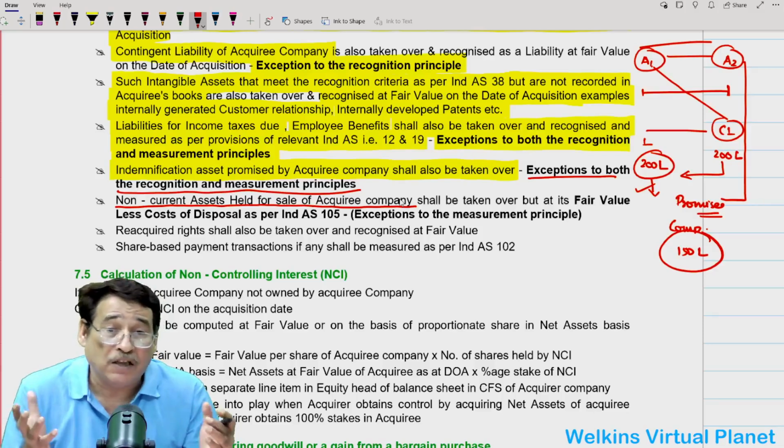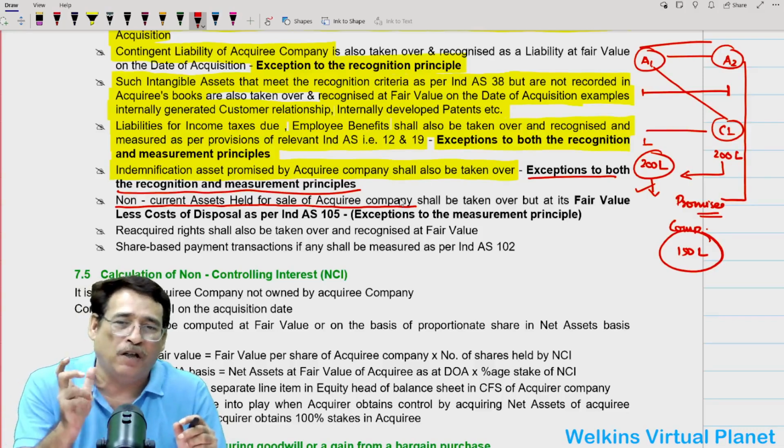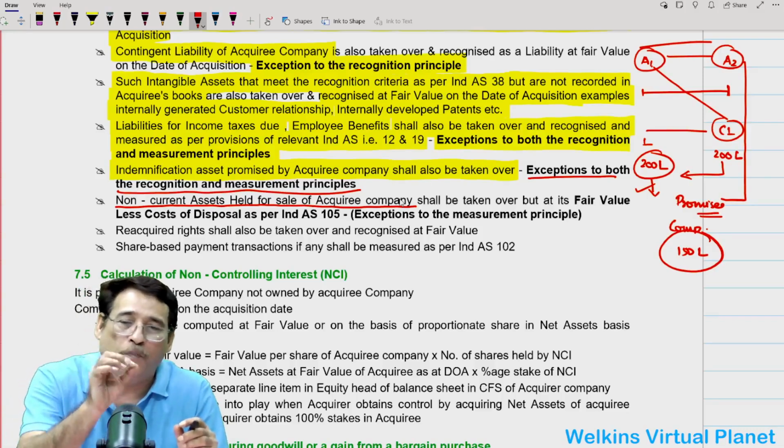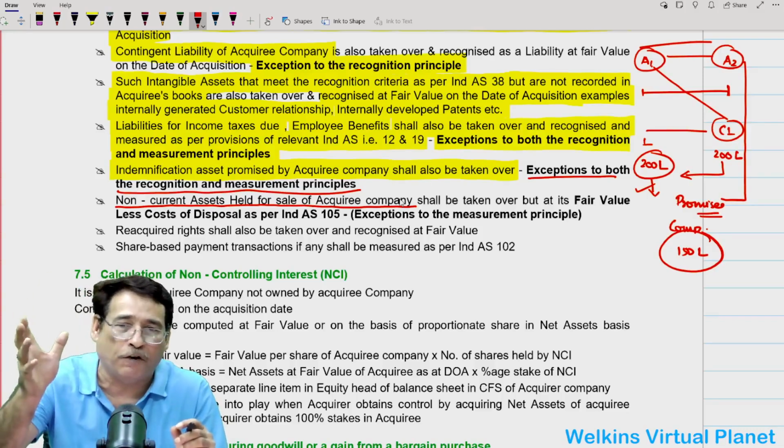So at this value, we can say it is an exception to the measurement principle, because the general measurement principle is that we have to measure at fair value on the date of acquisition.